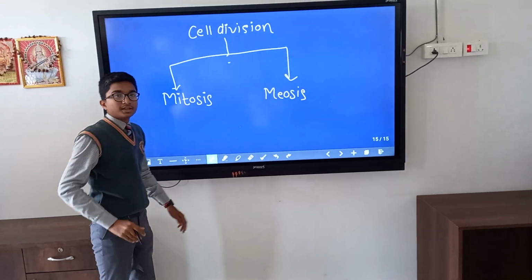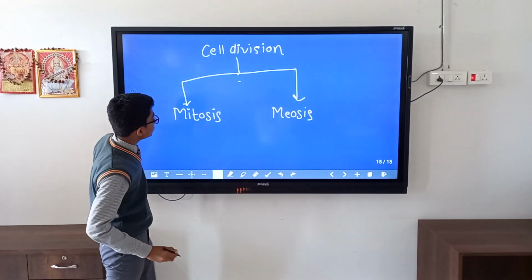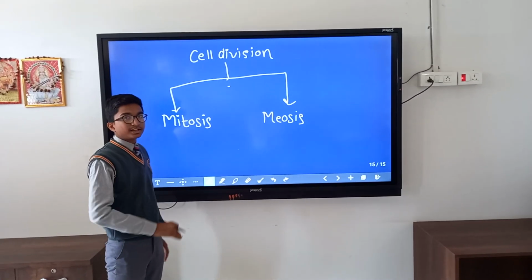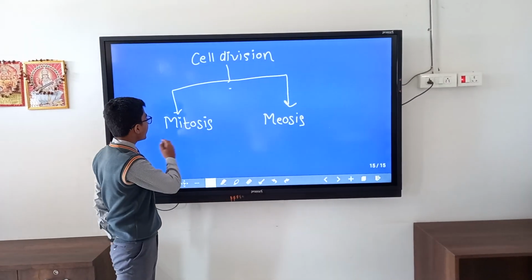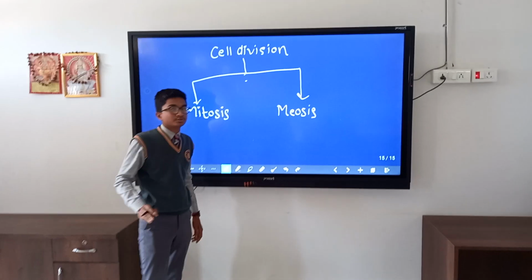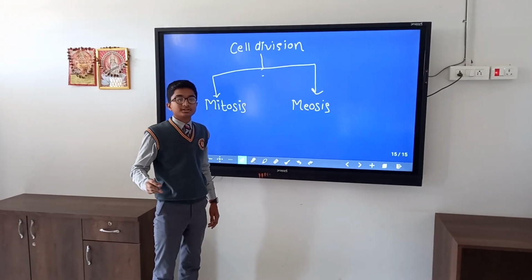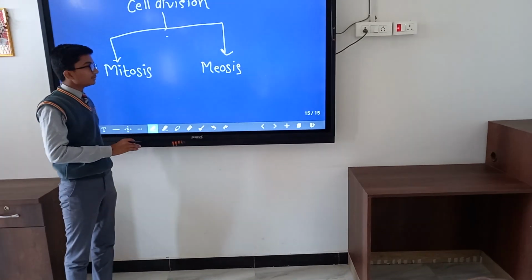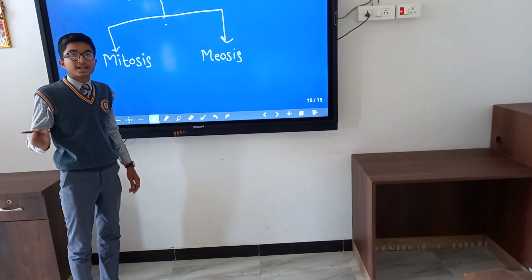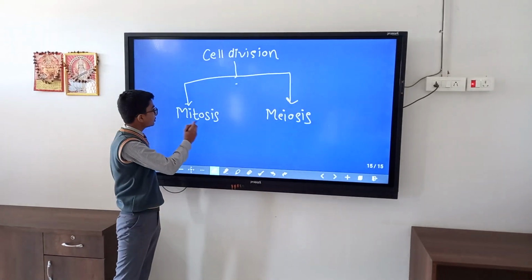Mitosis and meiosis. In this video, we will discuss mitosis. So first of all, what is mitosis? Mitosis is also called equational division. The parent cell divides into two daughter cells, and each daughter cell and the parent cell have the same number of chromosomes. And meiosis is also called reductional division. In meiosis, the parent cell divides into two daughter cells, and both daughter cells have half the number of chromosomes of the parent cell.